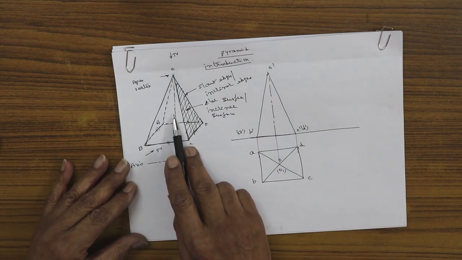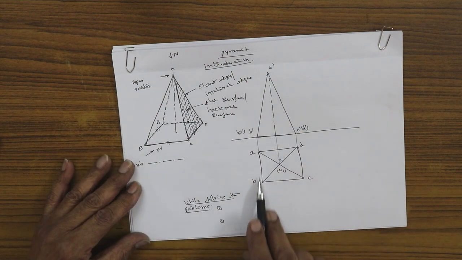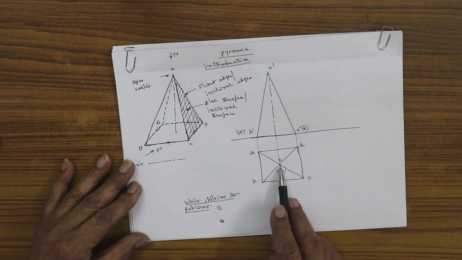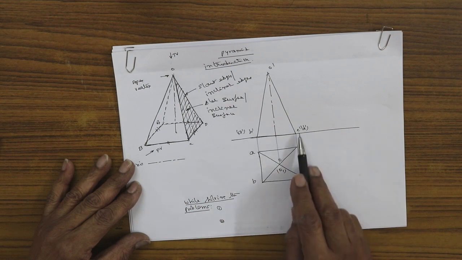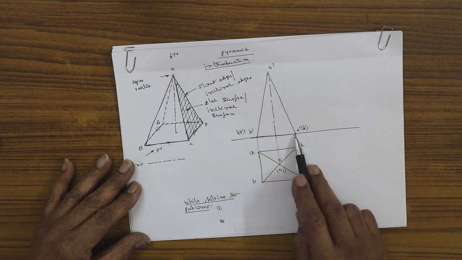For this particular pyramid, I have drawn the top view and the front view. You can see here the top view, A, B, C, D square, and the axis point O1 represented here. In the front view I have drawn here the base, where B and A coincide, C and D coincide, and OA, OB, OC, OD coincide.